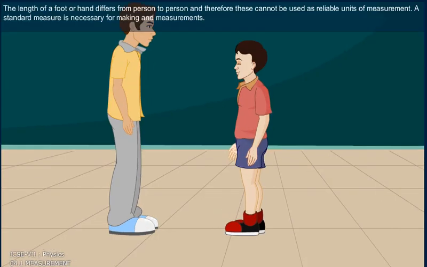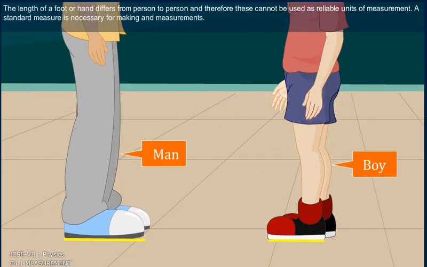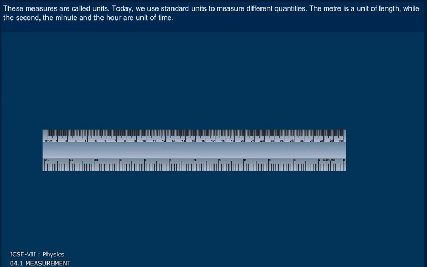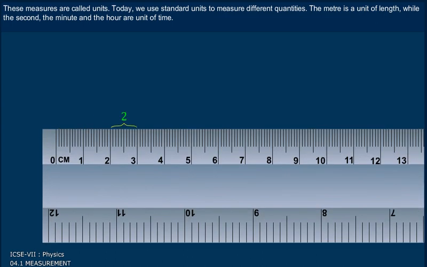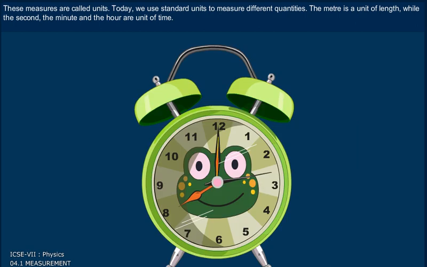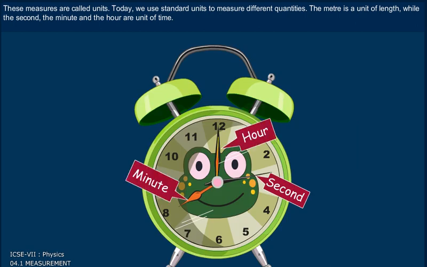The length of a foot or hand differs from person to person, and therefore these cannot be used as reliable units of measurement. A standard measure is necessary for making measurements. These measures are called units. Today we use standard units to measure different quantities. The meter is the unit of length, while the second, the minute, and the hour are the units of time.